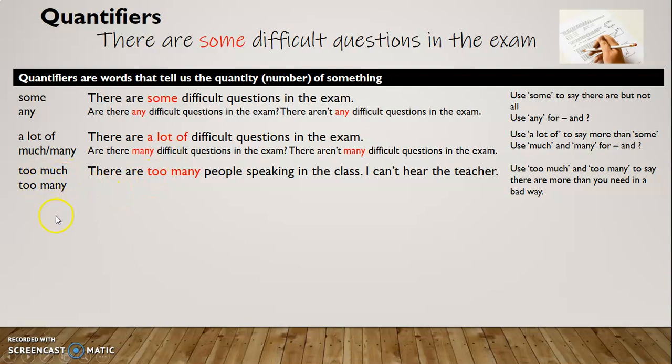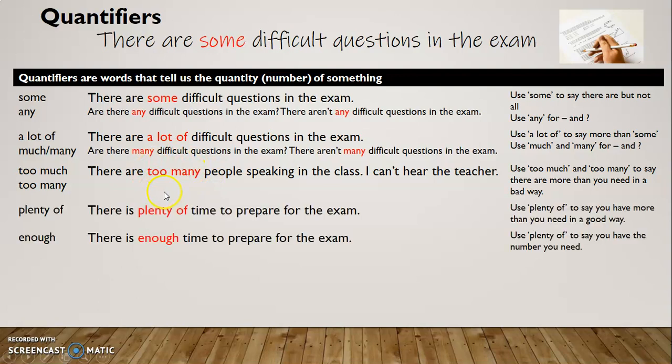Too much and too many, this is actually a bad thing. We use too much and too many to say there are more than you need, but in a bad way. There are too many people speaking in the class. I can't hear the teacher. Too many is a bad thing.